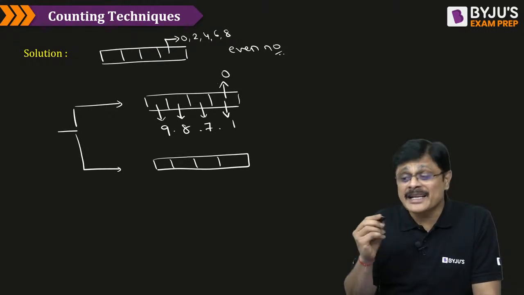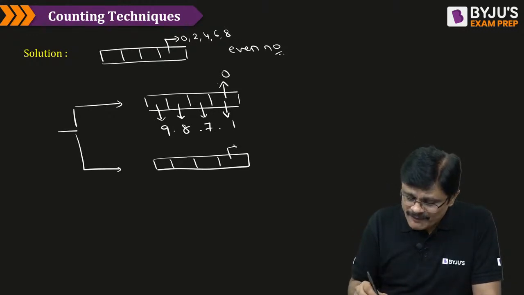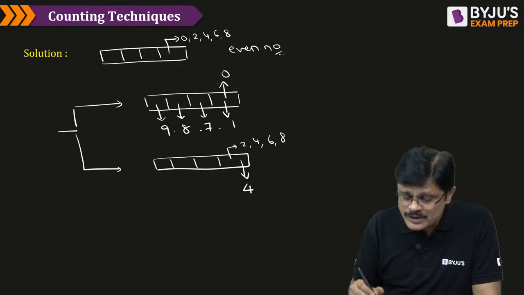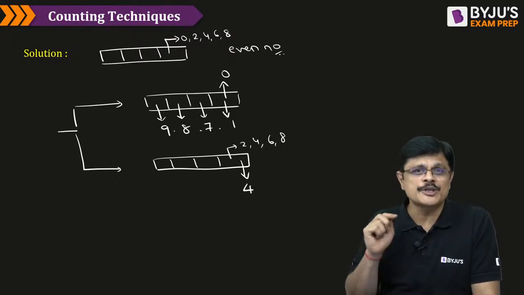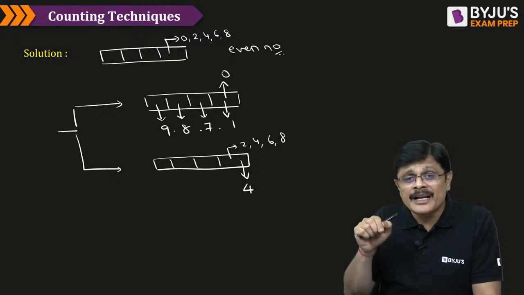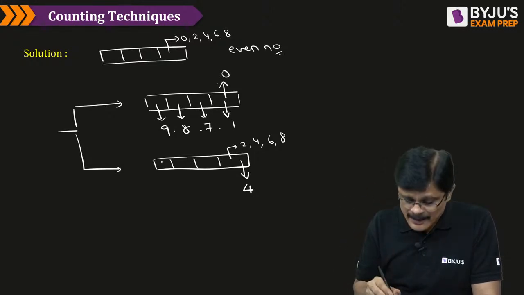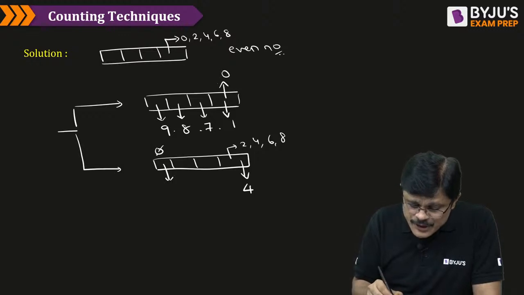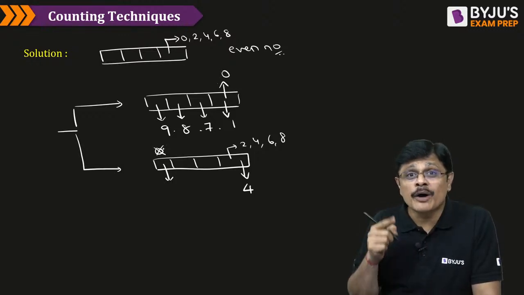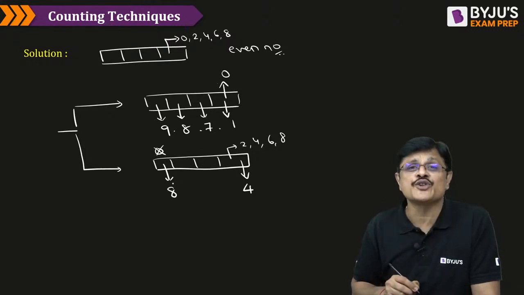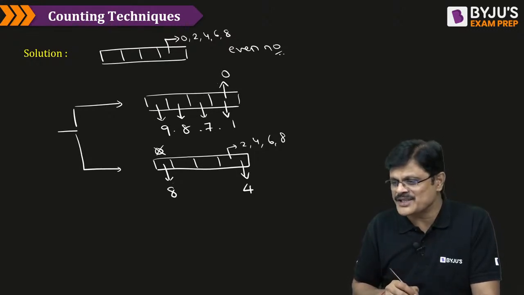This is about when it is ending with 0. What if it is ending with 2, 4, 6 or 8? How many ways can it end with 2, 4, 6 or 8? 4 ways, 4 possibilities are there. Now, when it is ending with one of these numbers, one number is already gone, and we have 9 numbers. But in the first position, you cannot put 0 because you want a 4-digit number, it cannot start with 0. So here we have only 8 choices.